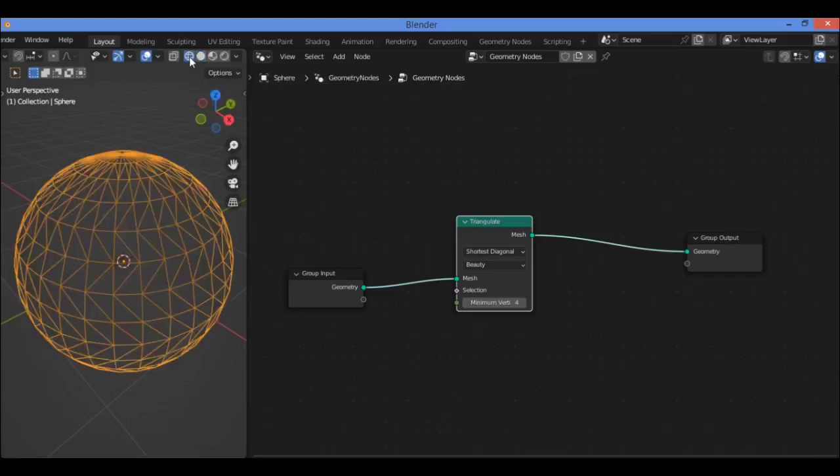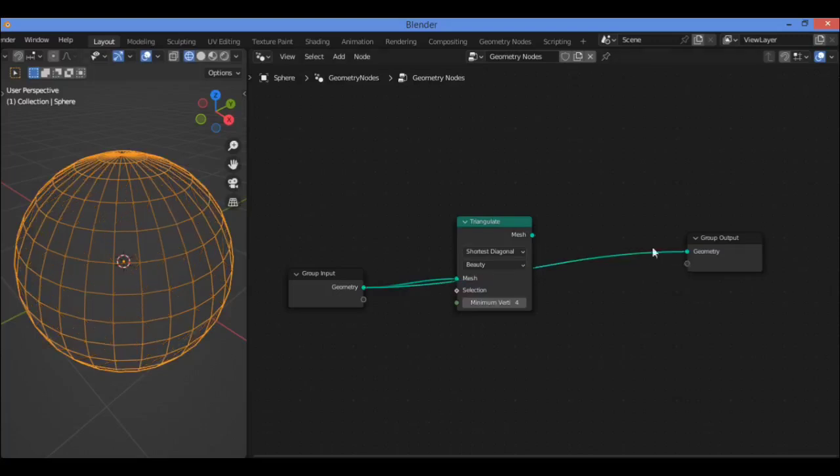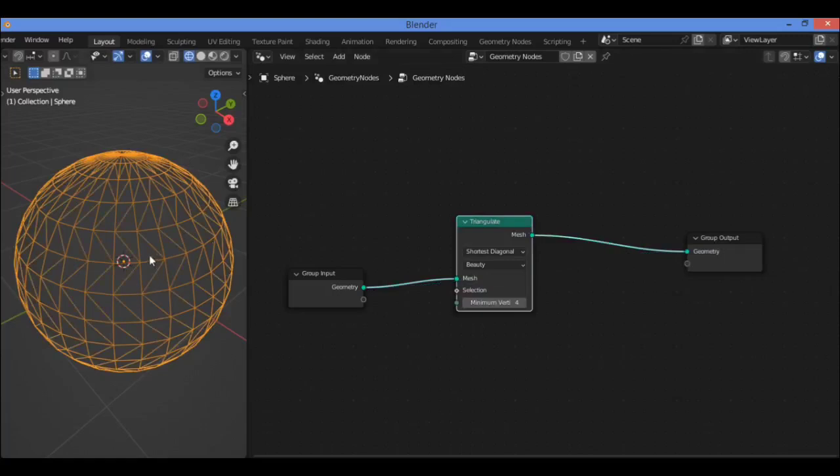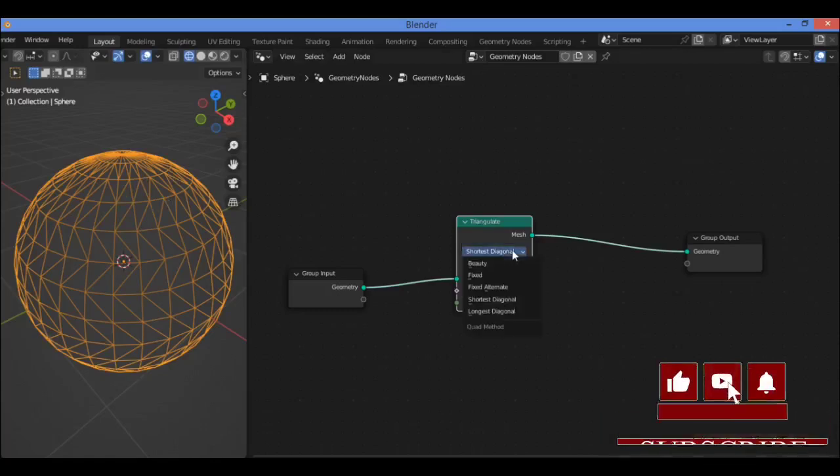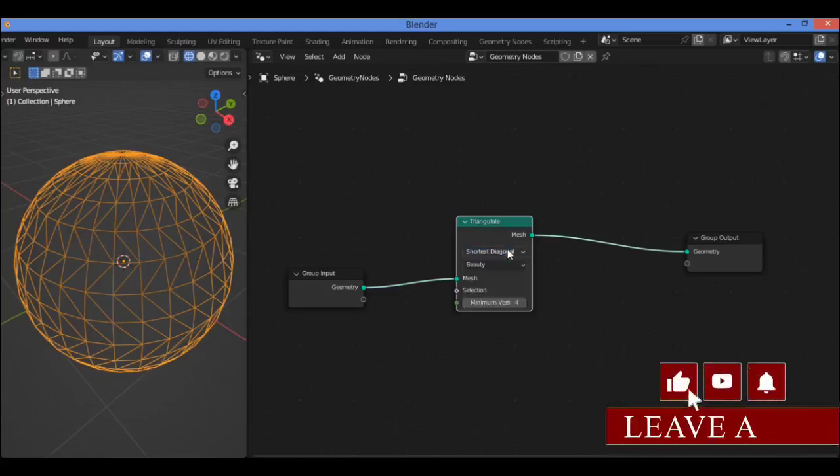Just go over here, toggle to wireframe mode as shown here, and you can see that our object is subdivided like this, and when we try to connect this Triangulate node, you can see the effect clearly over here. But let's focus on changing this method, quad method.